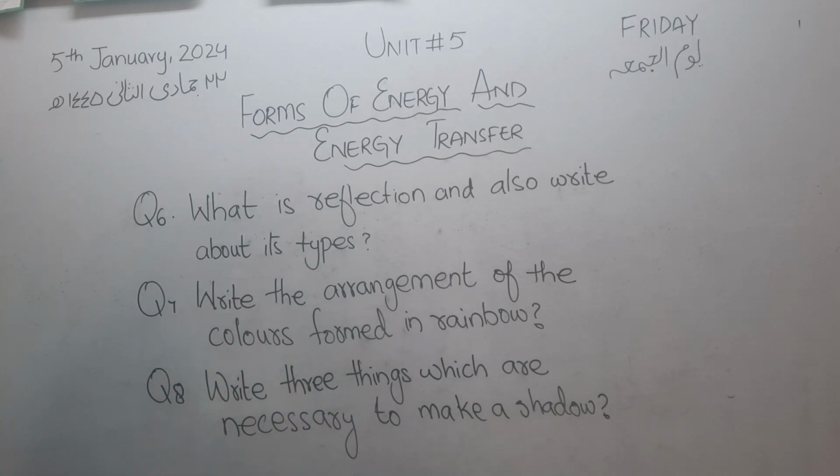I have already told in the video that the three things necessary to make a shadow are: number one, the light source; number two, the object, which may be opaque or translucent; and number three, the background where the shadow is to be formed.